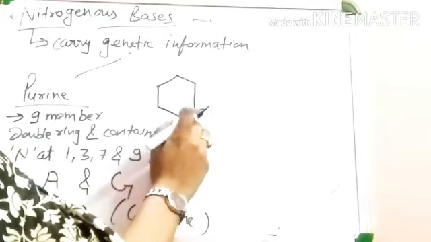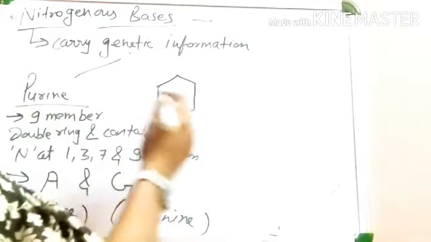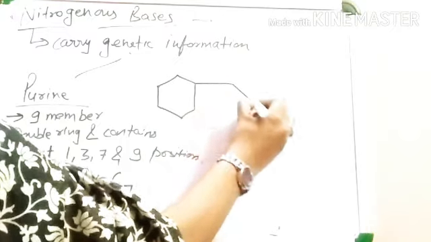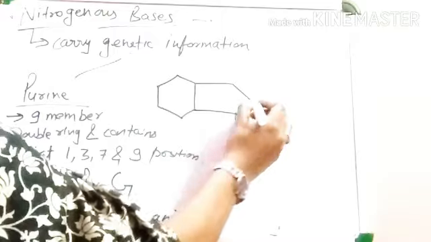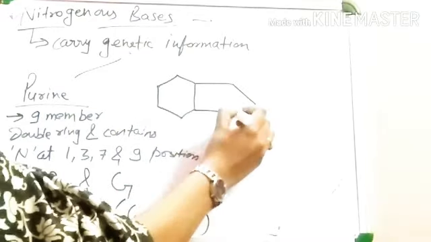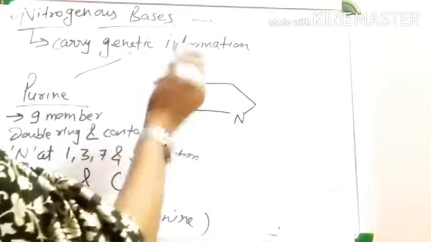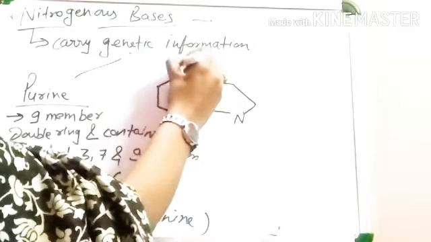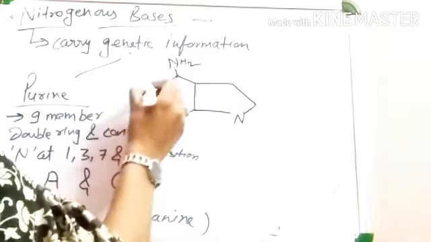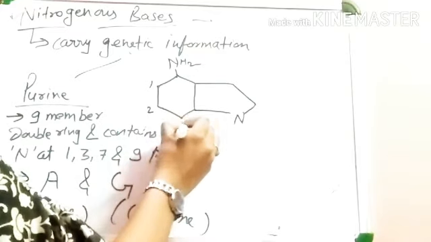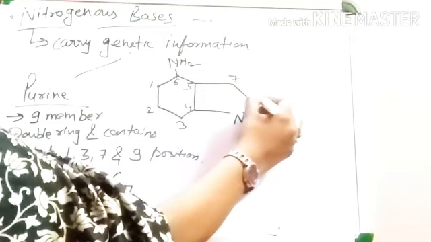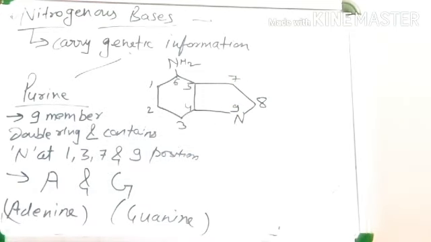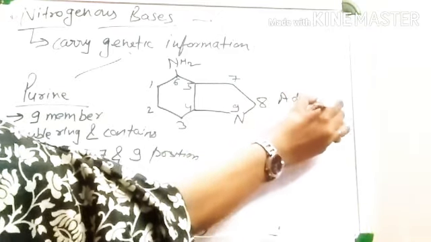This is a 6-member hexamer ring, and 3 more members are required. This is nitrogen, and one NH2 group, an amine group, is here. 1, 2, 3, 4, 5, 6, 7, 8 and 9. So this is the structure of adenine.